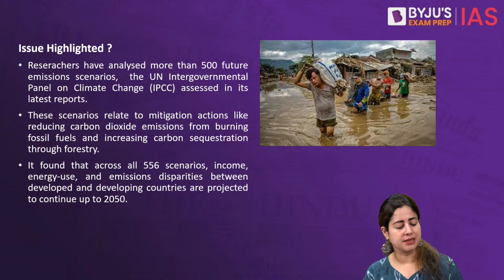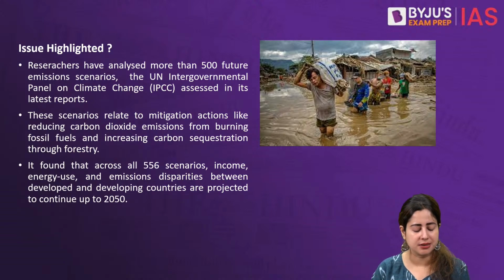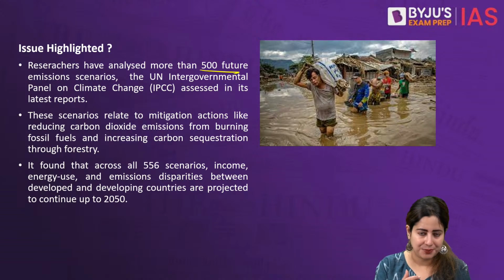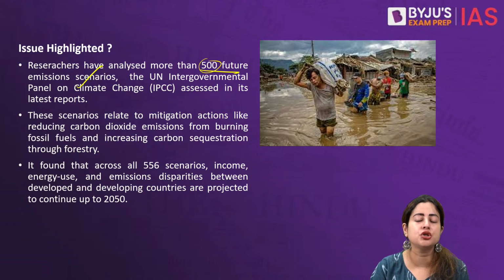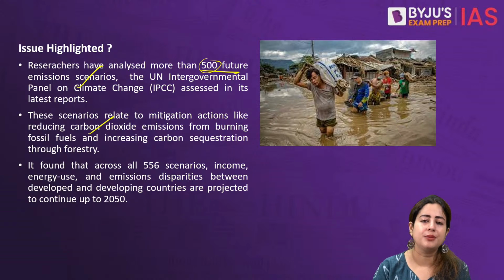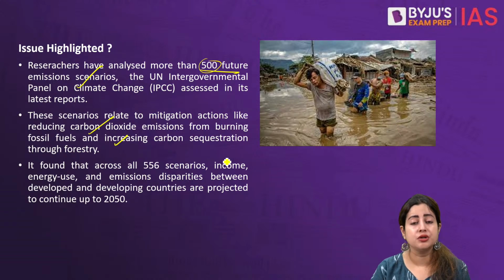So what does the article say? Now the critical issue highlighted by the article is that the IPCC, this body, has just done a study in which it has examined 500 future emission samples from various countries across the globe. Once they were analyzed and monitored, they were studied through various dimensions. They were studied under topics such as how to reduce carbon dioxide emission, how to reduce emission from burning of fossil fuels, and how to encourage carbon sequestration.